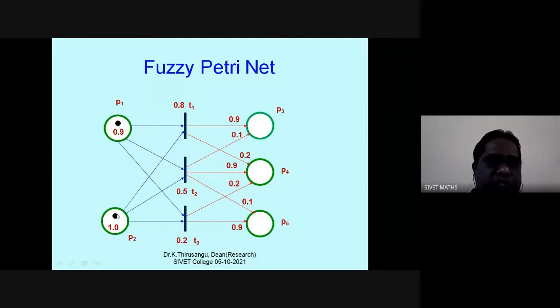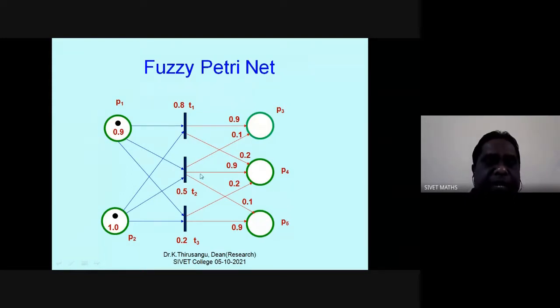Here 1.0 is here. For this transition T2, there are two inputs, one from P1 and another from P2. There are three outputs: one to P3, another to P4, and another to P5. What is the rule? Now for this T2, 0.5 is allocated.